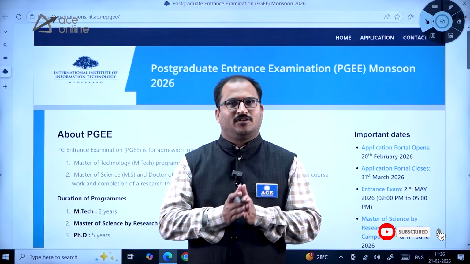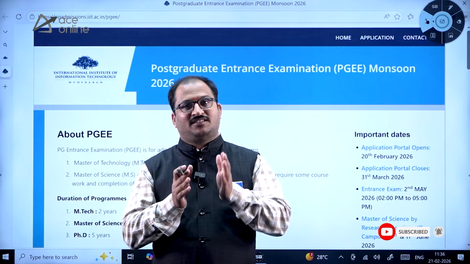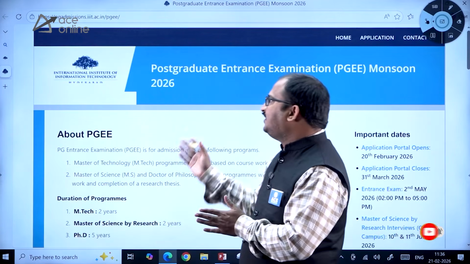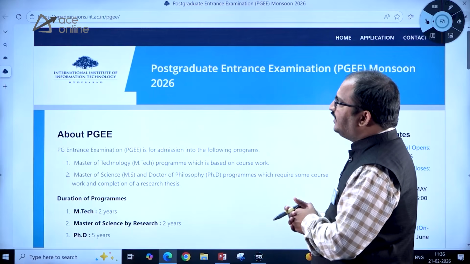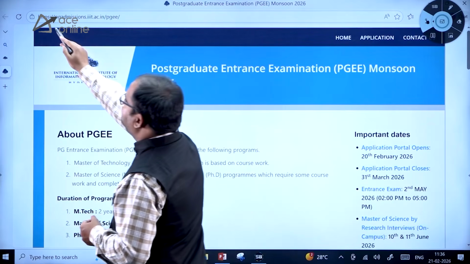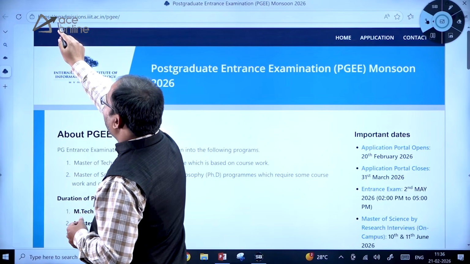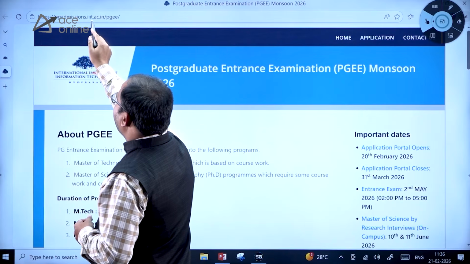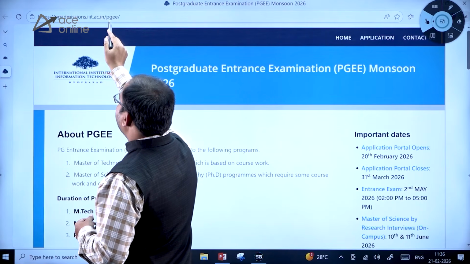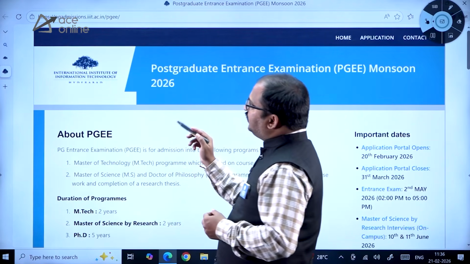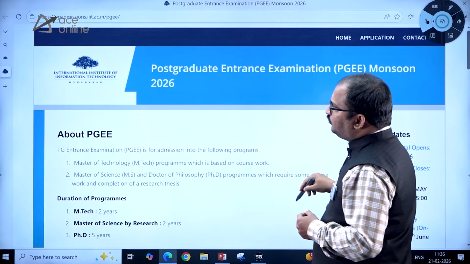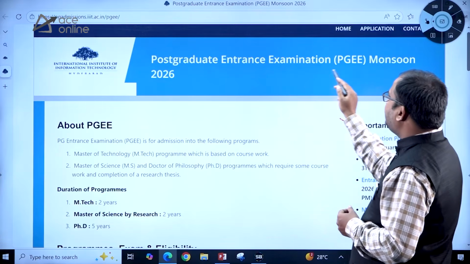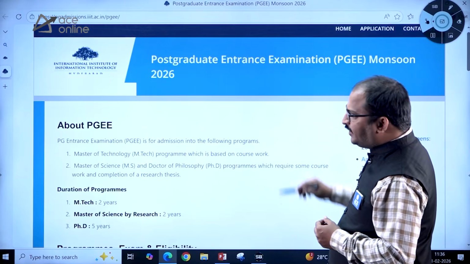Here is an important notification from IIIT Hyderabad for its PG admissions. So let us see this notification in detail. Here you have to see this URL, https://pgadmissions.pgedmissions.iit.ac.in/pgee/. So this is the official URL, dear students, where you can see the postgraduate entrance examination Monsoon 2026 is given